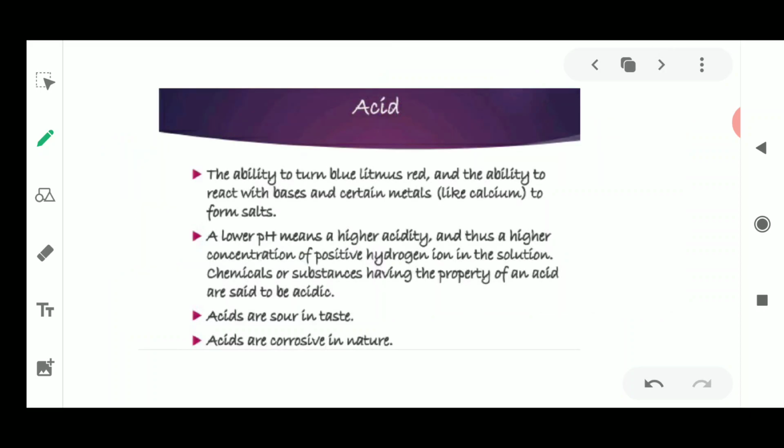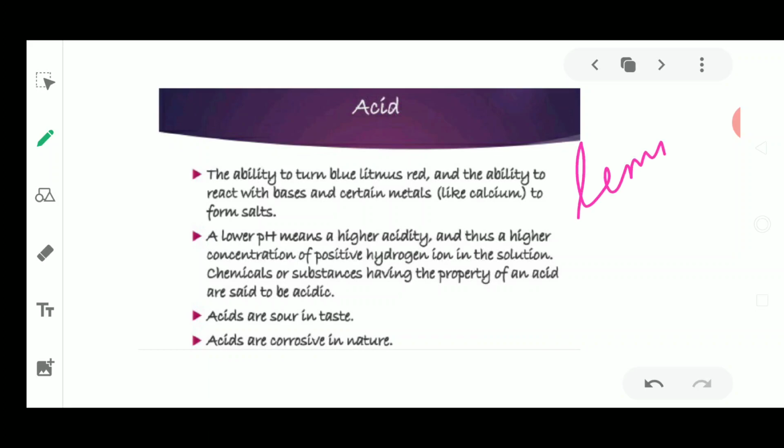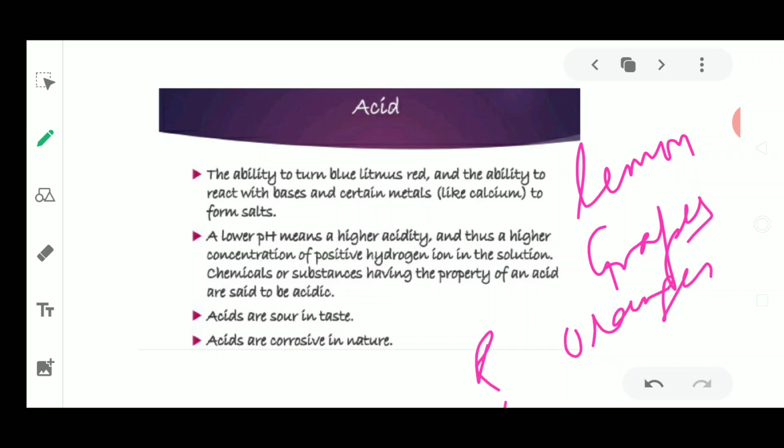Fine. Next, what is the meaning of the word acid, or rather acids? Before going to this, I would just like to tell you that in our surroundings there are so many substances present. I'll take the names of some of the fruits and vegetables present in your surroundings. First I'll tell you the names: lemon, then grapes, then oranges and raw mangoes.